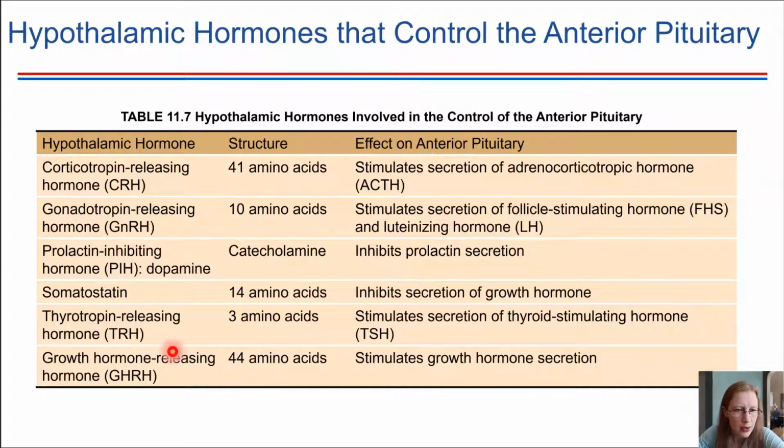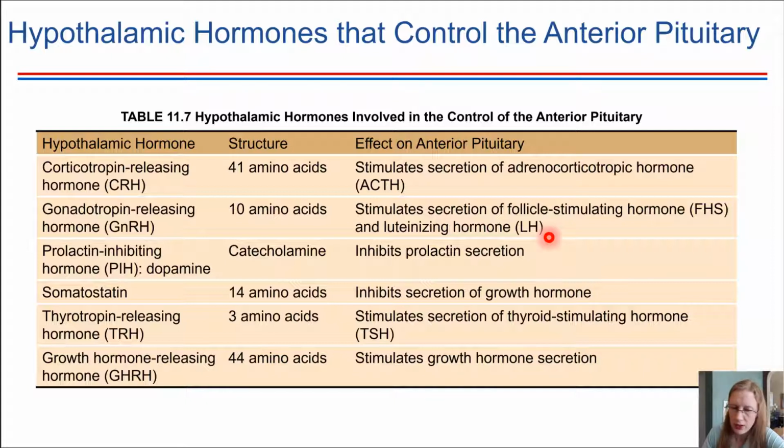Let's just look at one other here. I think on the next slide we're going to have gonadotropin releasing hormone. This one is, again, produced by the hypothalamus, travels through the capillary beds down to the anterior pituitary, and at the anterior pituitary it causes these two hormones to be released, follicle stimulating hormone and luteinizing hormone. Those will then travel through the bloodstream and influence what the gonads are doing.